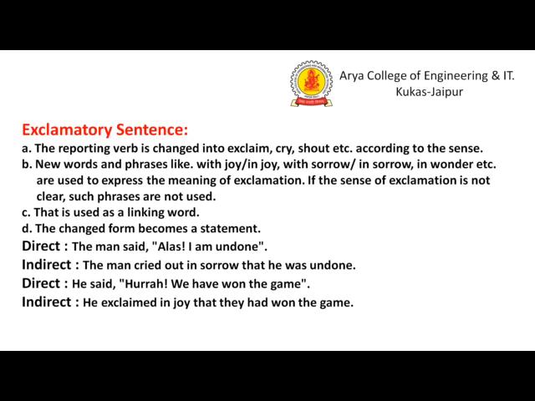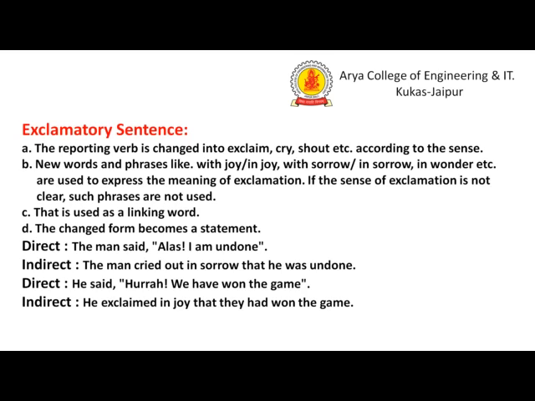New words and phrases like with joy, with sorrow, with wonder, etc., such as exclaim with joy, exclaim with sorrow, exclaim with surprise, are used to express the meaning of the exclamation. If the sense of the exclamation is not clear, such phrases are not used.